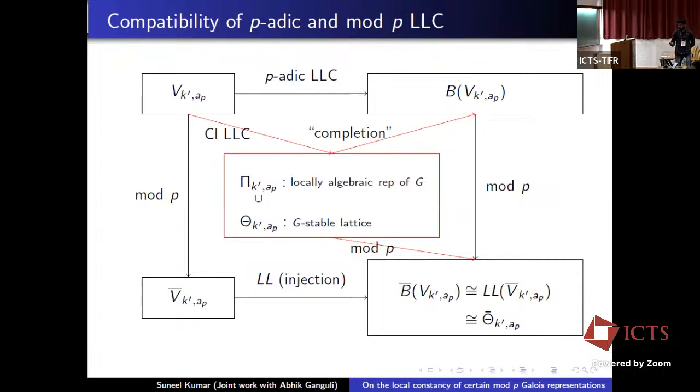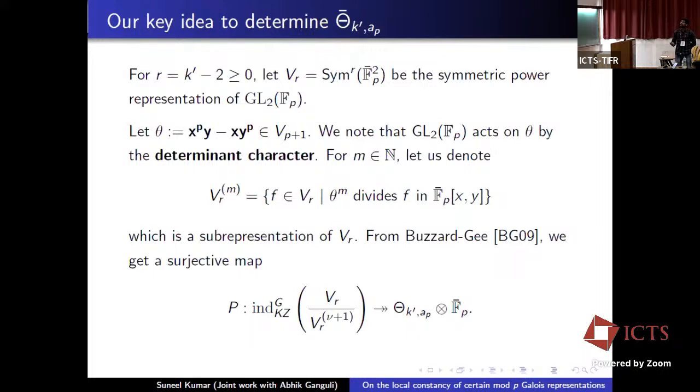Now let me explain our key idea to determine Θ̄_{k',a_p}. We write r equals k' minus 2 and let V_r be the symmetric power representation of GL2(F_p). Here GL2(F_p) acts on V_r by homogeneous substitution.